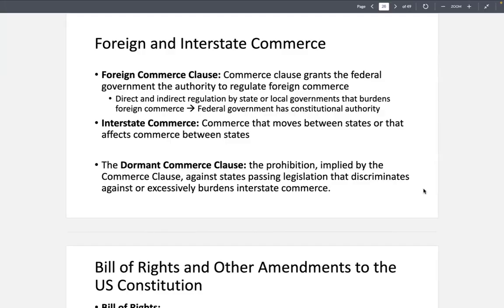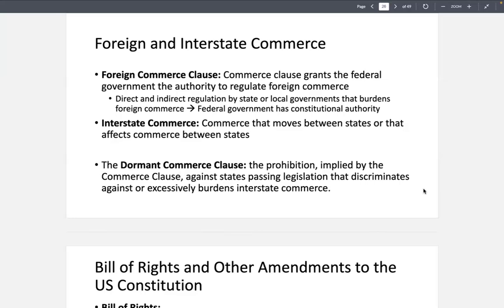So the Dormant Commerce Clause, finally, is the prohibition implied by the Commerce Clause against states passing legislation that discriminates against interstate commerce or excessively burdens interstate commerce. So the Dormant Commerce Clause is not written into the Constitution because it's dormant, right?